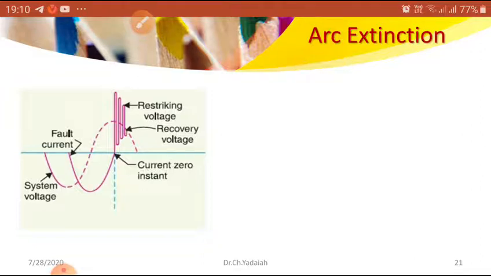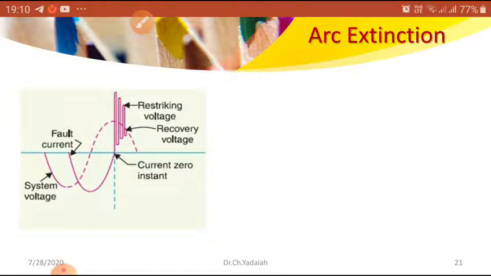You can easily observe this in the wave. Keep in mind what the restriking voltage and the recovery voltage are. I can explain details later while discussing breakers.